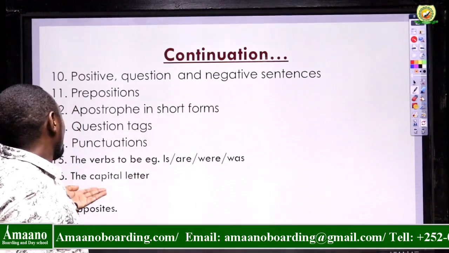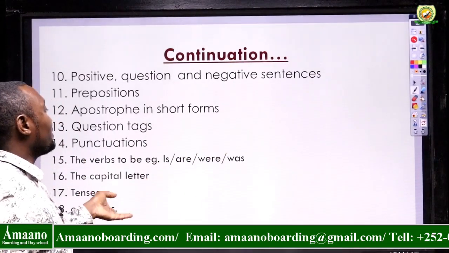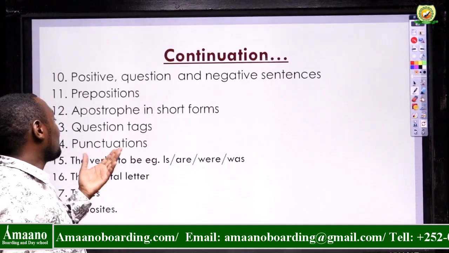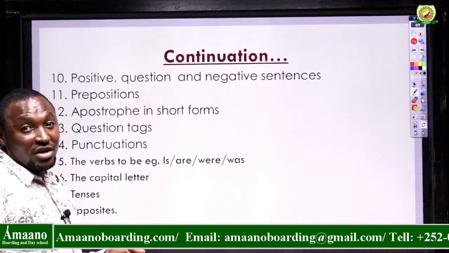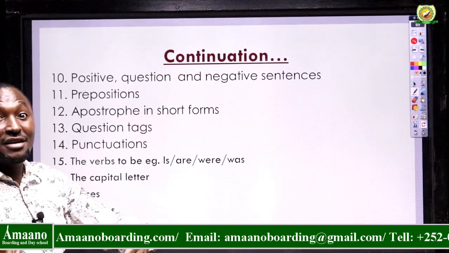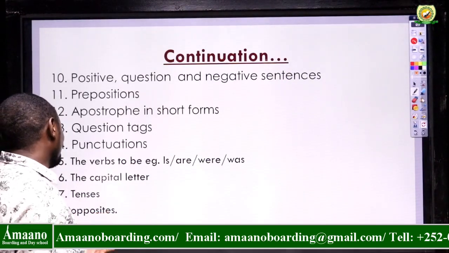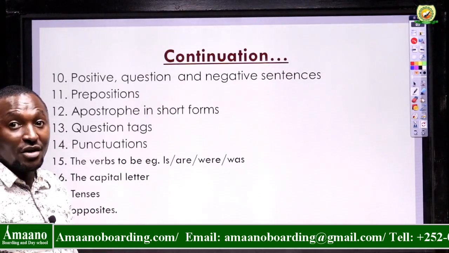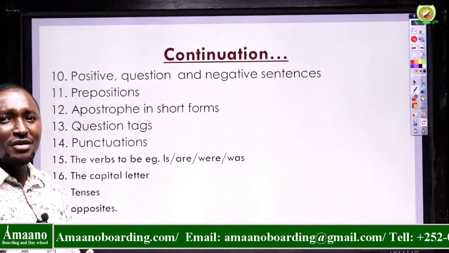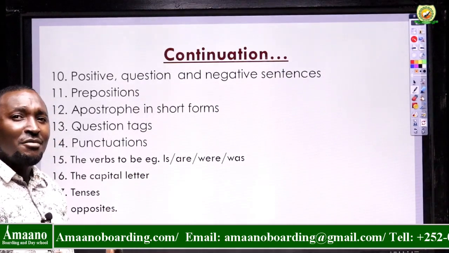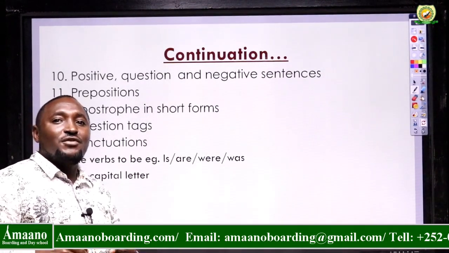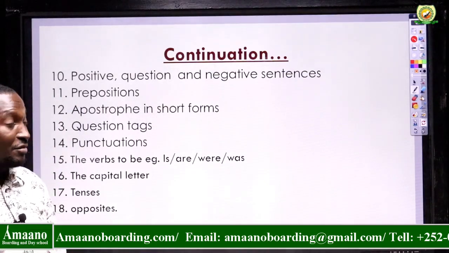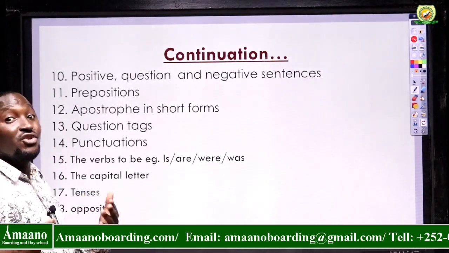Then we have the verbs to be, like is, are, were, was. We have done that also. The verbs, the capital letter, I've explained. Capital letters, where they should be used at the beginning of proper nouns and at the beginning of sentences. Tenses, revise different tenses that we've done in this year. We have done simple present, we've done continuous, past continuous, future continuous, present continuous tense. We've done all that. Present perfect. So go through your tenses.